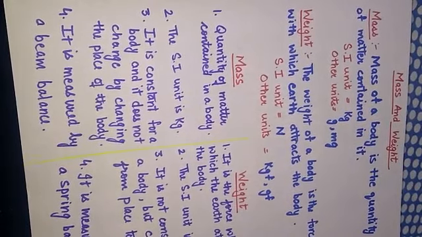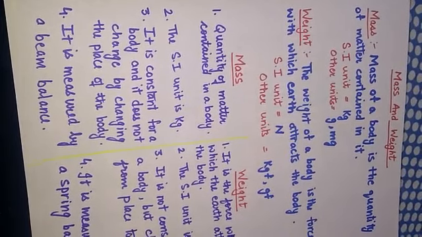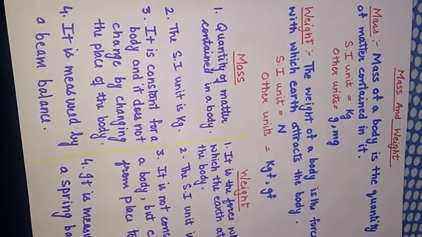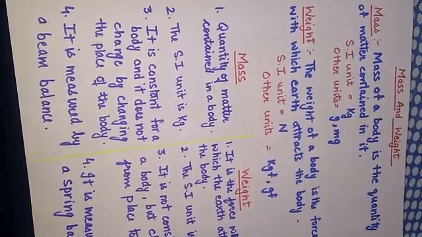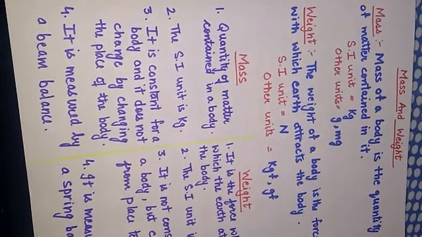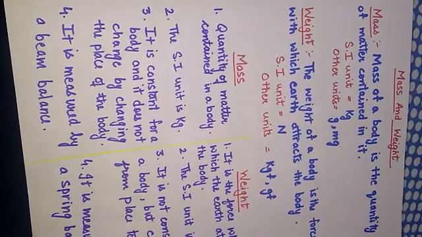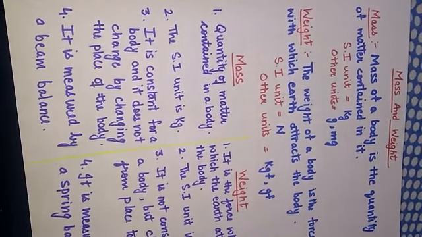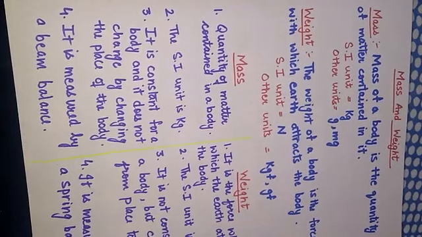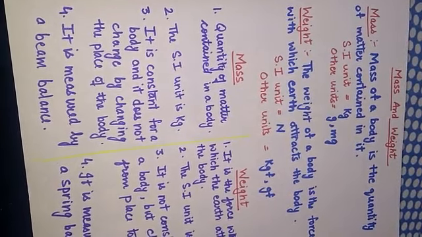You know that there is some gravitational force, the force with which earth is attracting everything towards itself, that becomes the weight of the body. The SI unit of weight is Newton and other units are kilogram force and gram force. Weight is mass multiplied by the gravitational force of the earth.